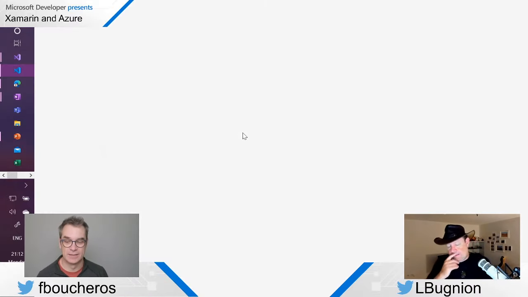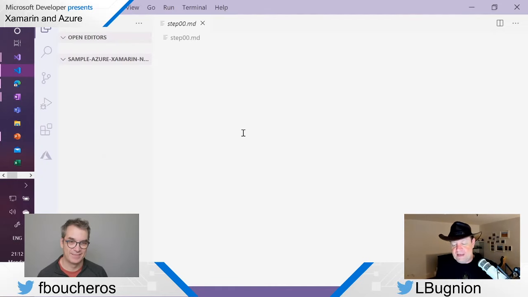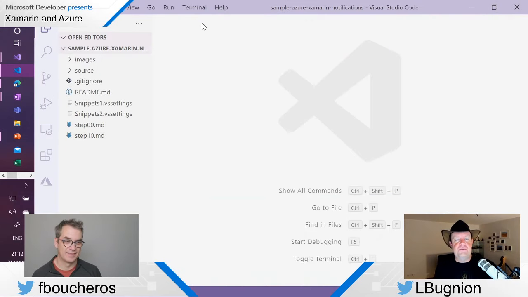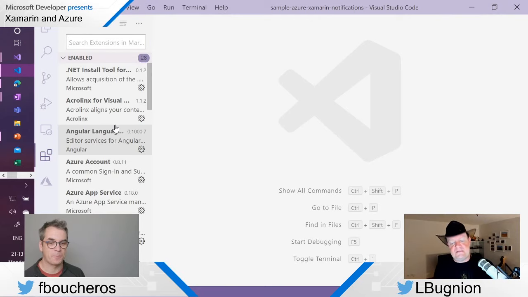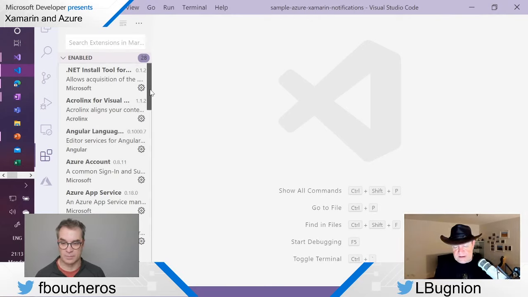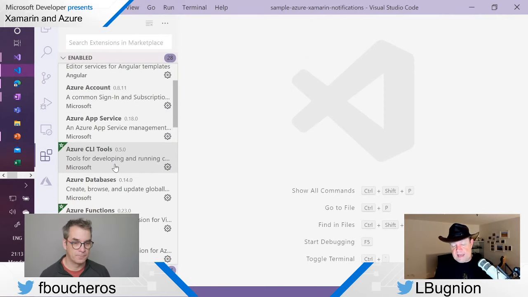Yeah, but one thing which is cool, and that's my good friend Johan Lahorsa, who is also a cloud advocate, who showed me this extension, is that you can actually send this kind of test messages directly from Visual Studio Code. And to do that, we are going to use an extension. In Visual Studio Code, if you want to enhance your experience, you can install extensions. For example, as you can see here, I have a number of extensions. I have Azure Account because, of course, I want to log into Azure from Visual Studio Code. I have Azure Databases, so that I can connect to Cosmos DB, for example.